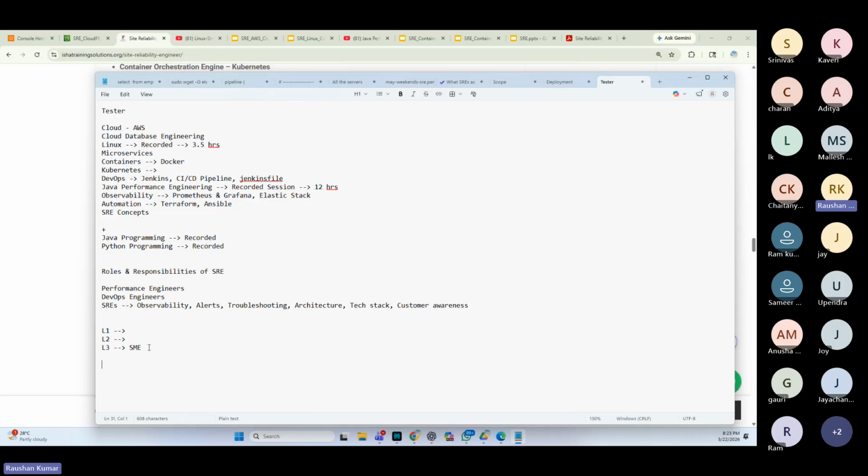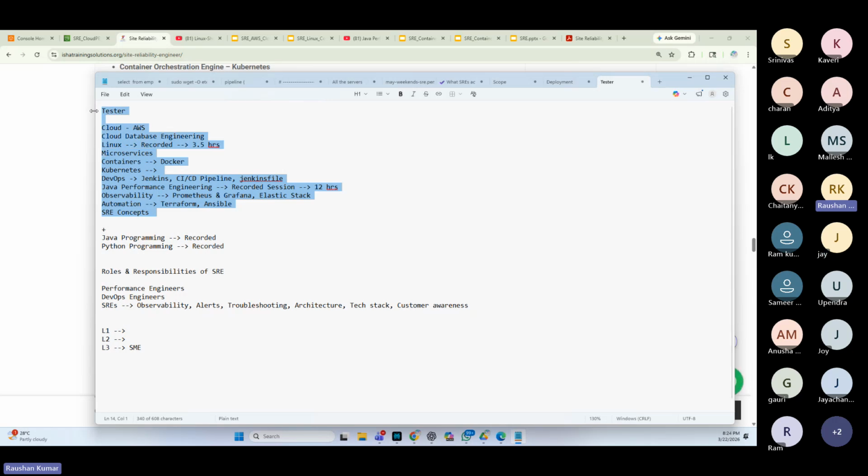If you are into DevOps, looking towards becoming an SRE engineer, it will help you. If you are a developer trying to get the knowledge of deployment and the SRE mindset, it will help you. If you're into L1 support, trying to become an SRE, it will help you. All these skills are going to be helpful for performance testers also.